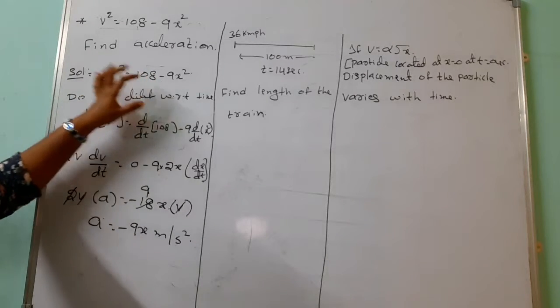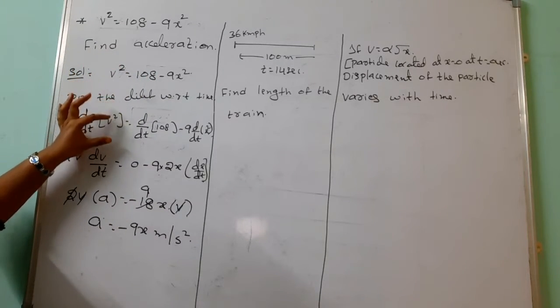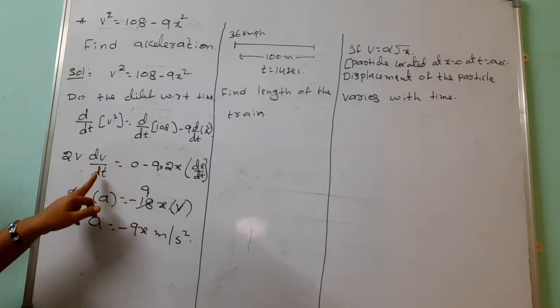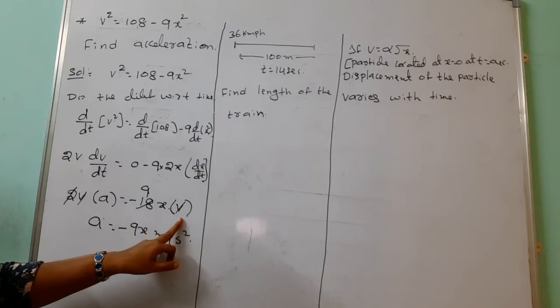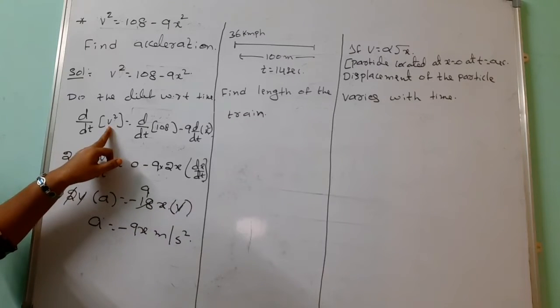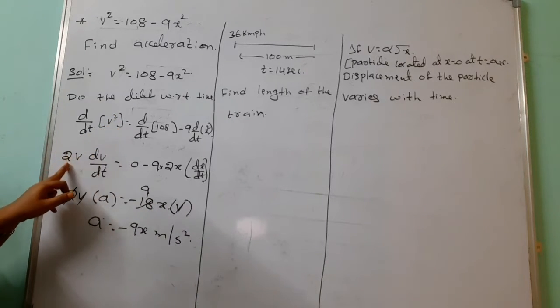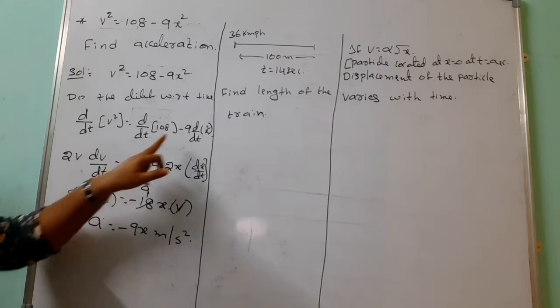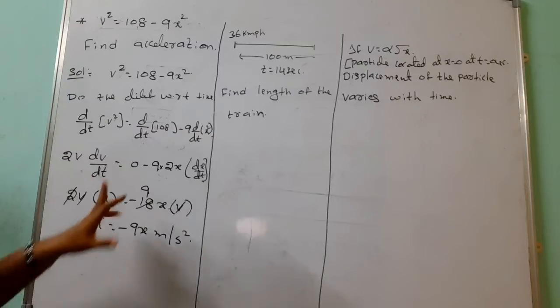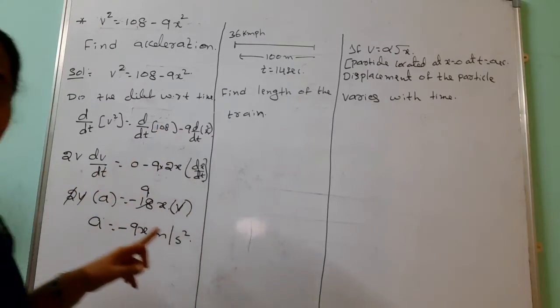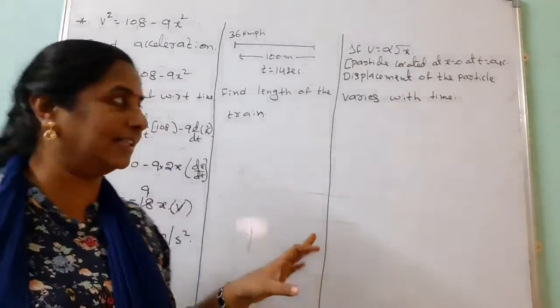Here both the sides we are doing the differentiation. But you should remember that rate of change of velocity is the acceleration. Rate of change of displacement is the velocity. The differentiation of v square formula is 2v into dv by dt. The differentiation of x square formula is 2x into dx by dt. But always, differentiation of any constant, its value is 0.